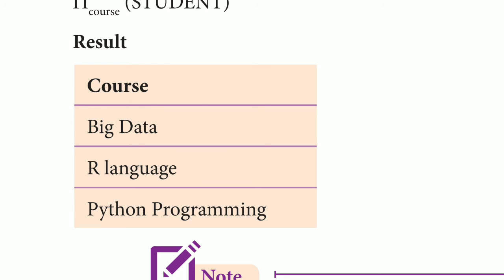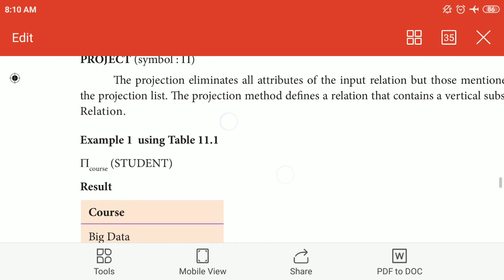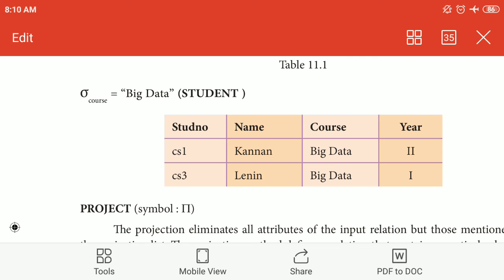If you give names, only the names will be displayed. It will not display duplicate elements; it will display only a single entity of repeated elements.